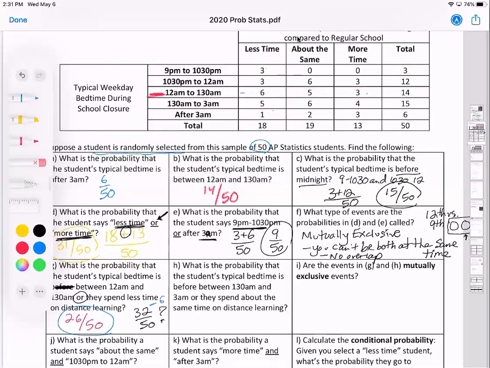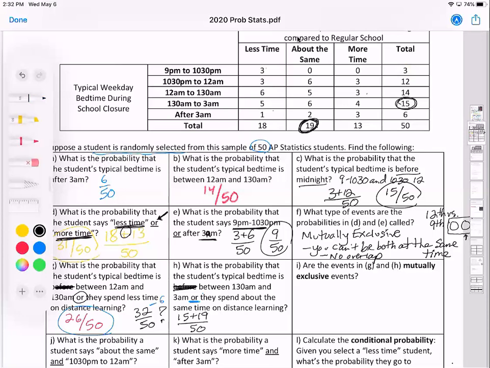Talk through that issue again. So let's say we have on H, what is the probability that the student's typical bedtime is between 1:30 and 3 a.m.? So 1:30 and 3 a.m. That would be these students, 15 of them. Or that they spend about the same time on distance learning. About the same time, that would be these students. Now, what's the danger of just doing 15 plus 19 out of 50?